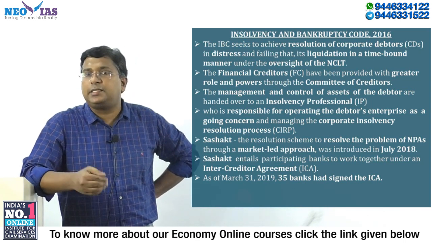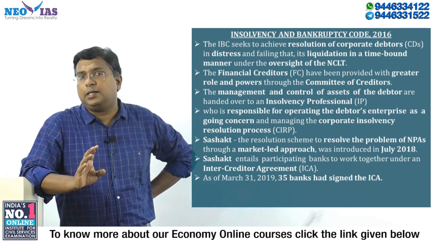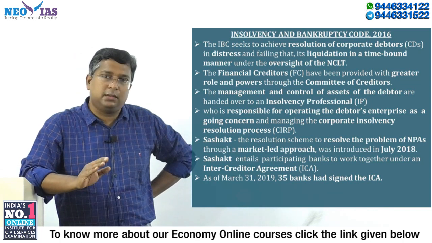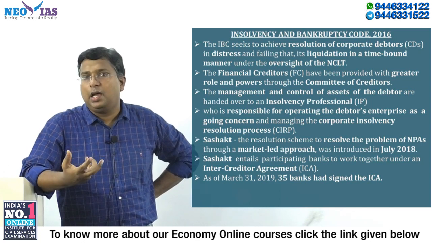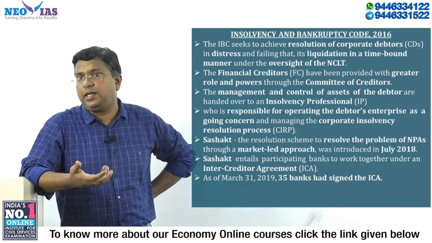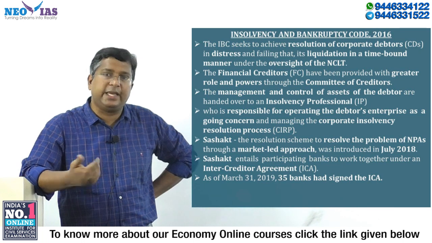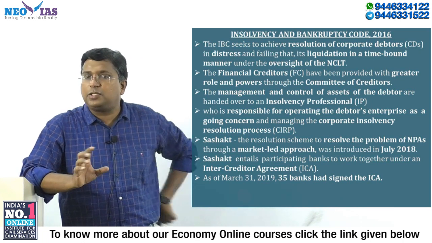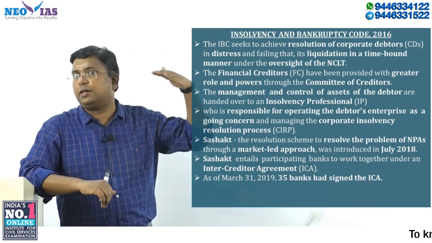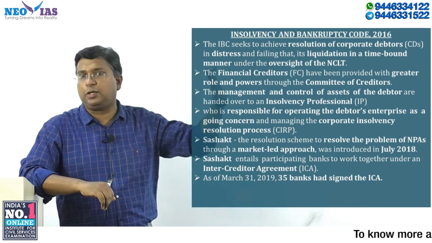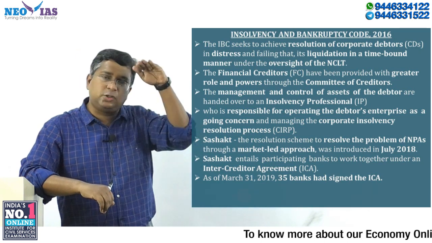Liquidation means selling off the assets of this corporate debtor and trying to pay back the creditors as well as whatever dues are left, based on the liquidated money that the insolvency resolution professional gets. Based on the priority arrangement, it will mainly be given to financial creditors, especially secured creditors, followed by workman compensation, then unsecured creditors, and that list goes on.